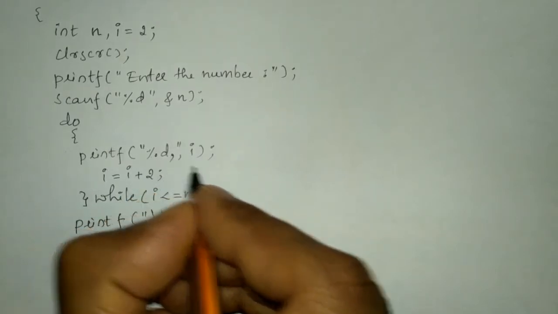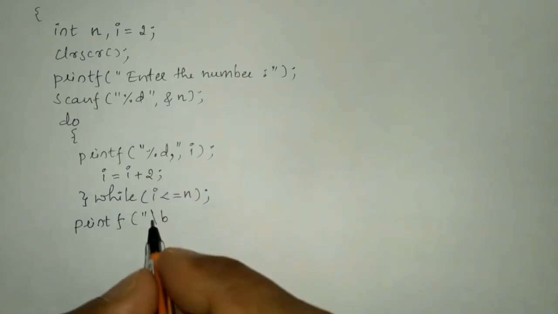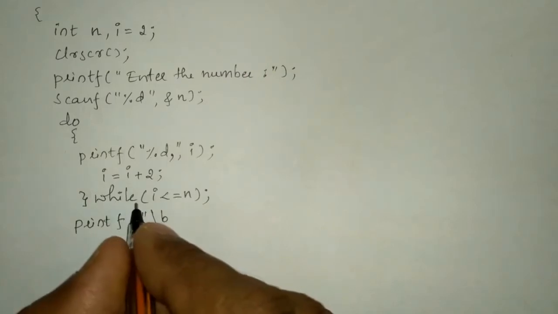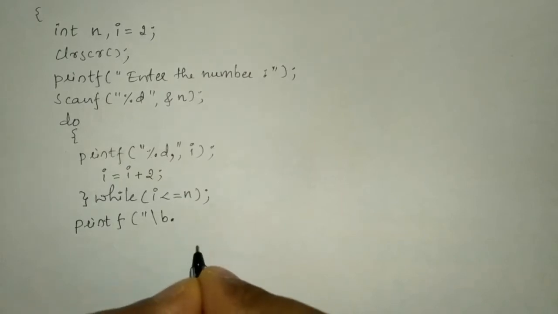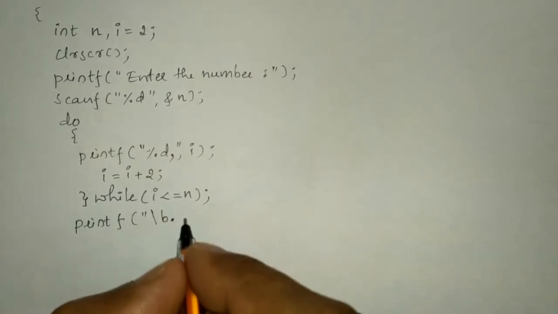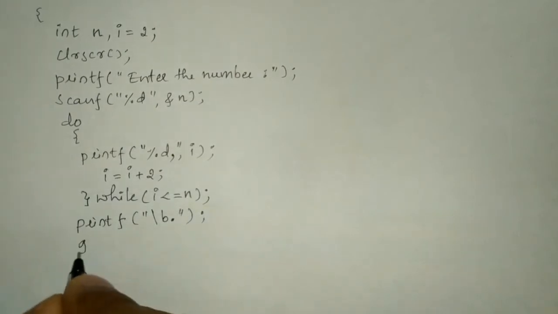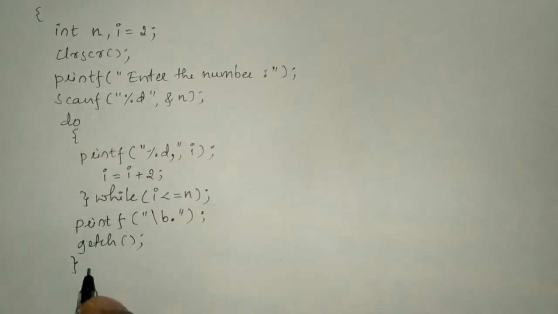I'm going to put comma so that it will print after each even number. So after the end of this looping structure, it is going to remove the last comma and put a full stop. So here I'm going to write a dot in double quotation marks and then put semicolon. Now I'll write getch function and the curly closing brace.